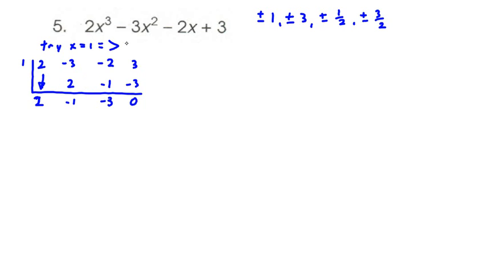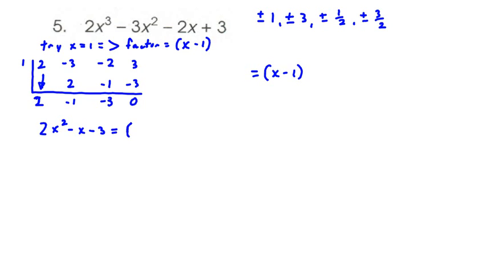So our factor is going to be quantity x minus 1. And so I'm going to put over here on the right, equals quantity x minus 1. And remaining we have 2x squared minus x minus 3.